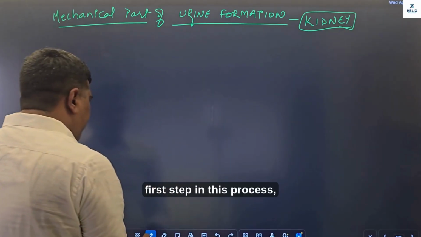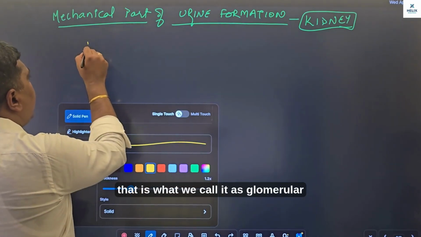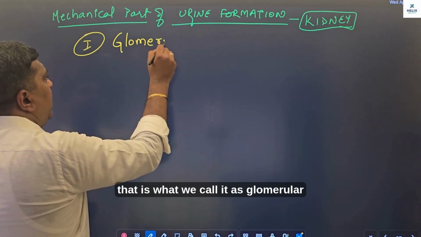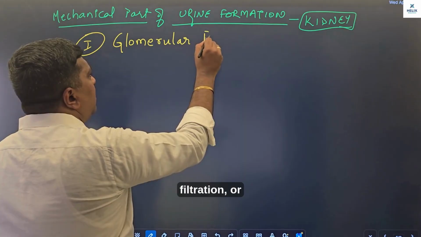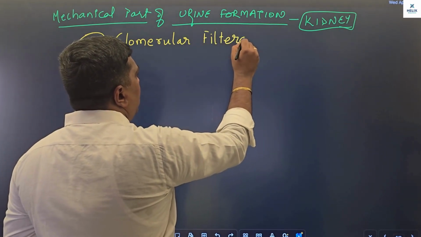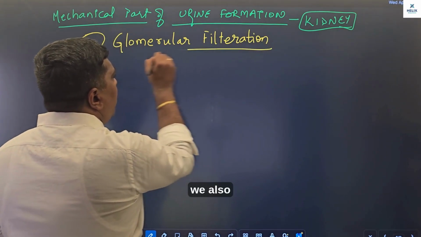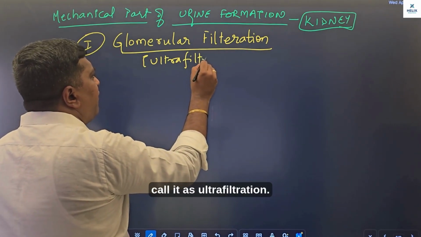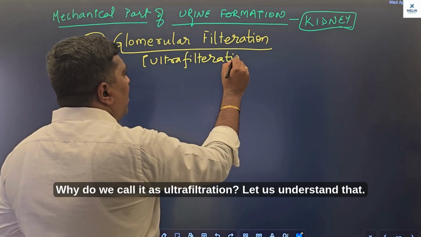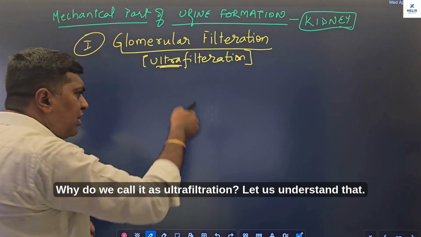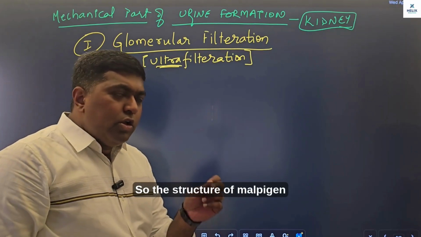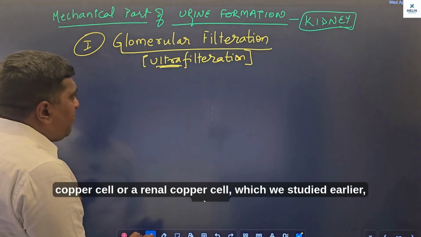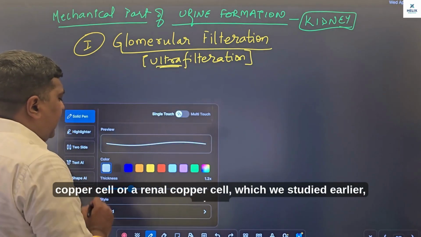the first step in this process is what we call glomerular filtration, or we also call it ultrafiltration. Why do we call it ultrafiltration? Let us understand that. So the structure of the Malpighian corpuscle or a renal corpuscle, which we studied earlier,